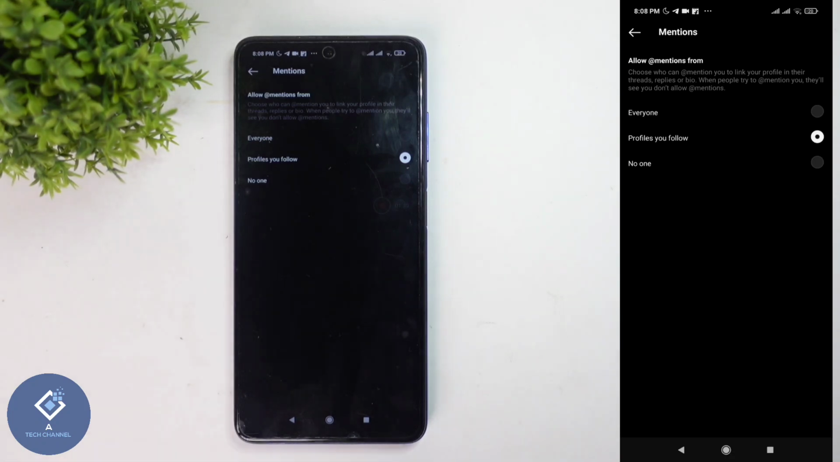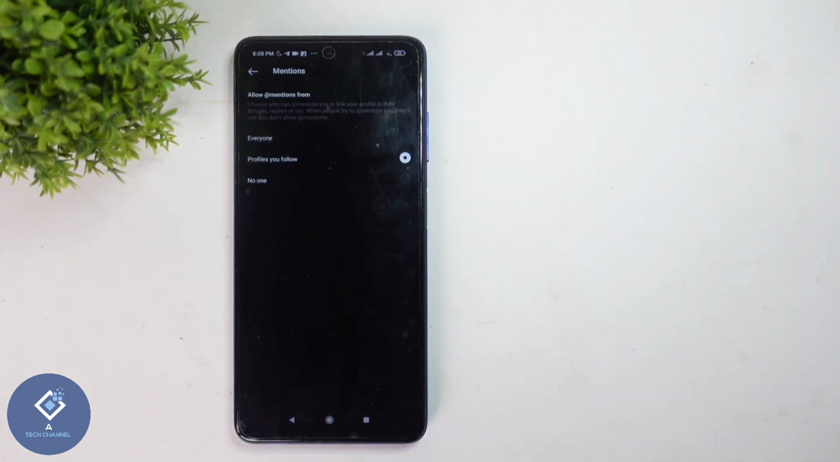You can select whichever you want. Anyways, if you are selecting either of these options, that problem will be solved. So this way you can easily solve not able to mention problem in threads.